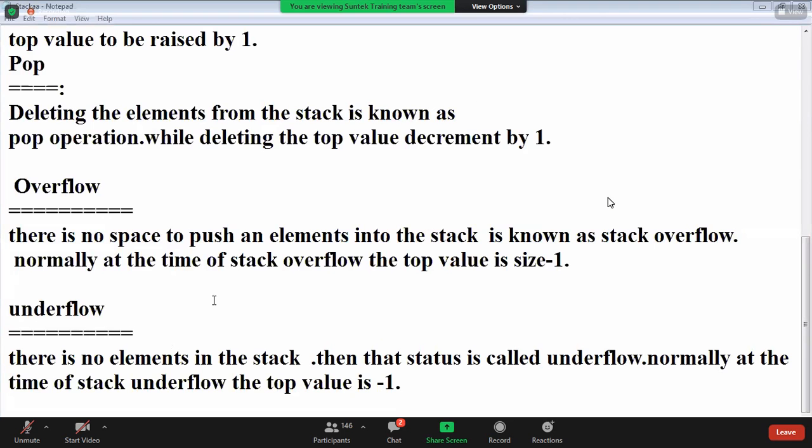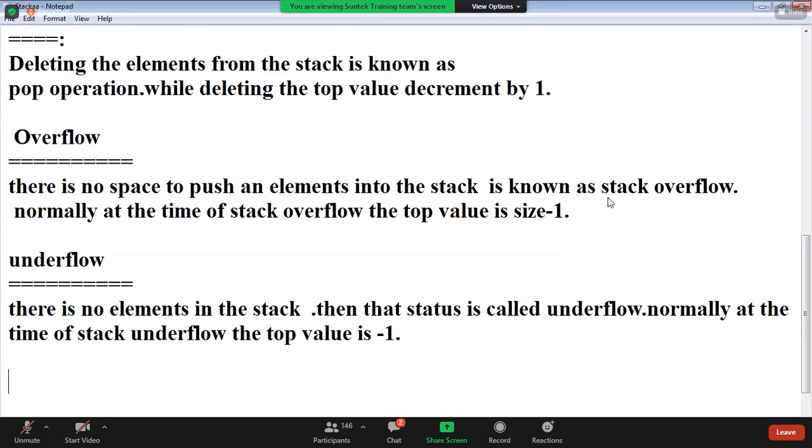Yeah, first I will show you in diagram, guys. After that, how to implement, I will show you. Okay. Yeah, next point, right? Stack can be implemented two ways.